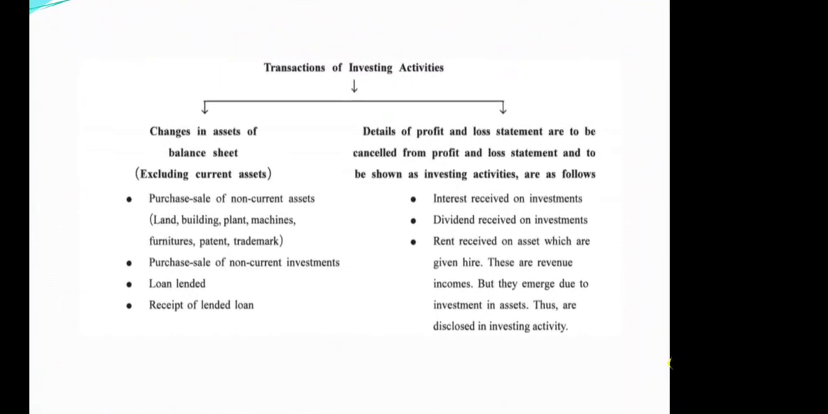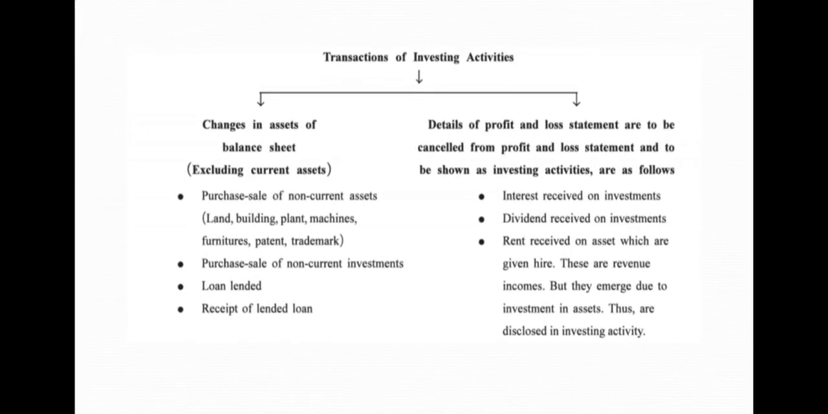Cash flow from investing activities. Transactions of investing activities mean changes in details of assets, but excluding current assets. Changes in details of the asset side, excluding current assets of the balance sheet, and changes in assets related items. A detailed explanation in this regard is as follows. Transactions of investing activity: changes in assets of the balance sheet excluding current assets.